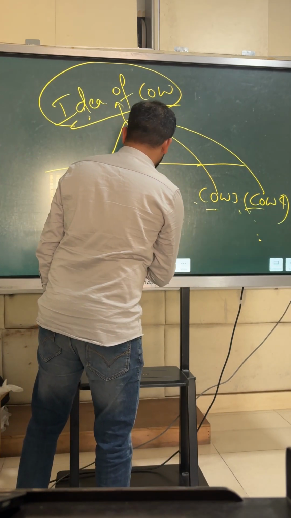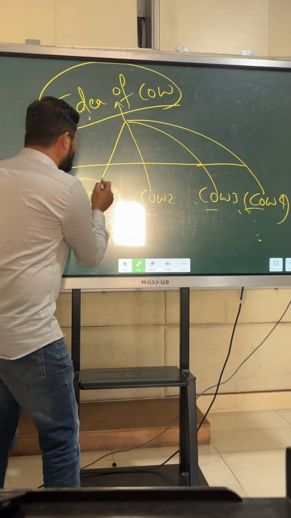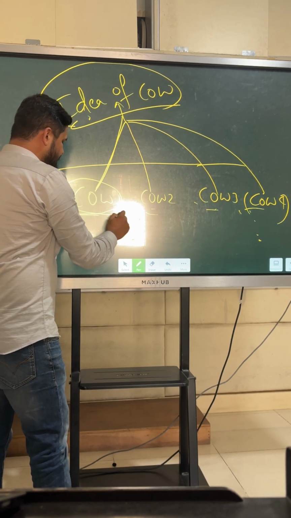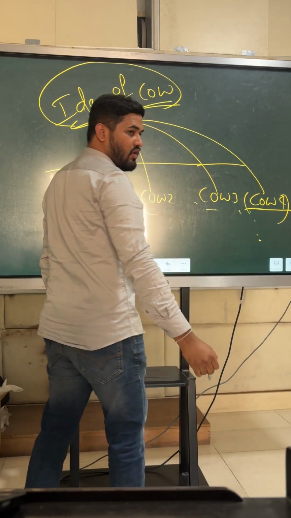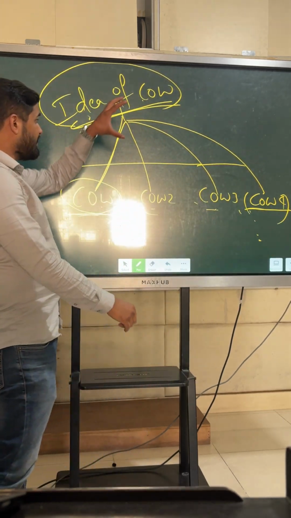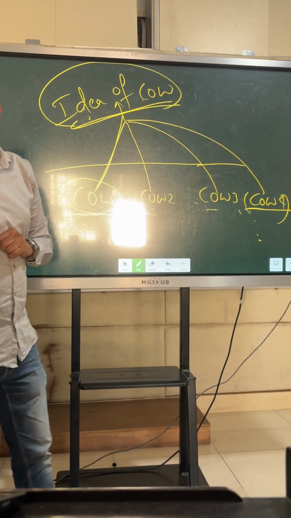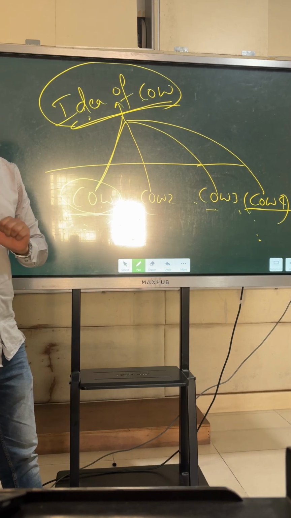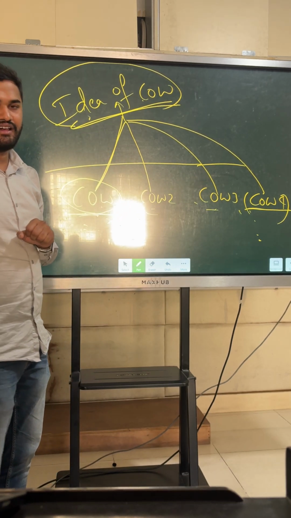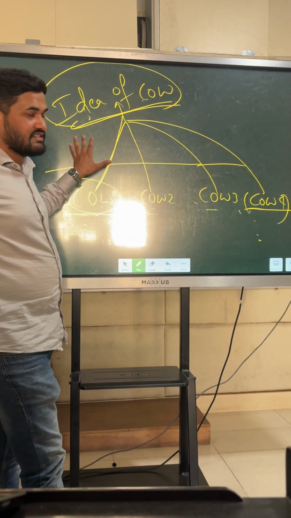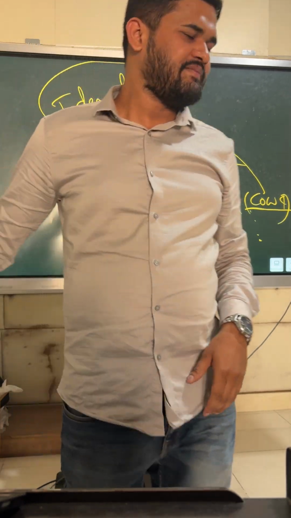So even though this cow and this cow are existing in different places in this world, the idea of cow is the same. Okay. This has become a cow only because there is the idea of cow. And this cow also has become a cow only because there exists the idea of cow. If you remove the idea of cow from all the cows, then do you think still they will be regarded as cows in the lower world? No, it is not possible. Okay, we are calling them cow, we are putting them into a single category only because there exists a common idea in all of them.